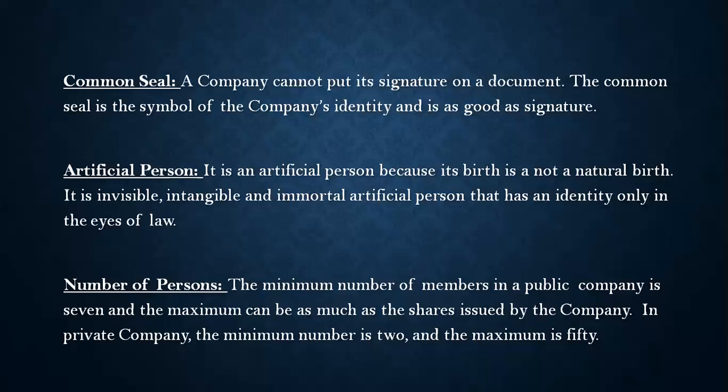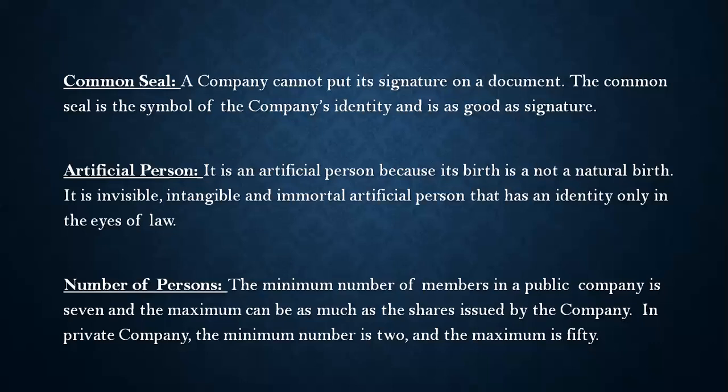The independent corporate existence is the outstanding feature of a company. So it is an artificial person, it does not have hands. That's why we use a common seal. All these characteristics are related to each other. Once you know that this is an artificial person, you will be able to know why a company uses a common seal, because it does not have its own hands, it is not a natural birth. It is born by the will of the persons or by the act of law.